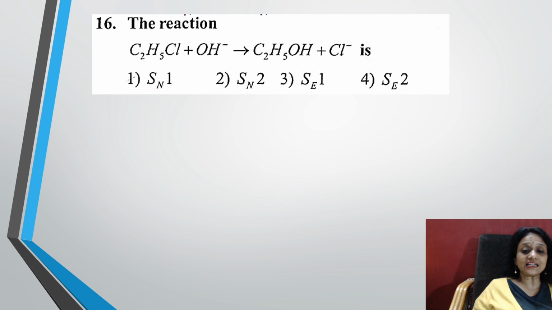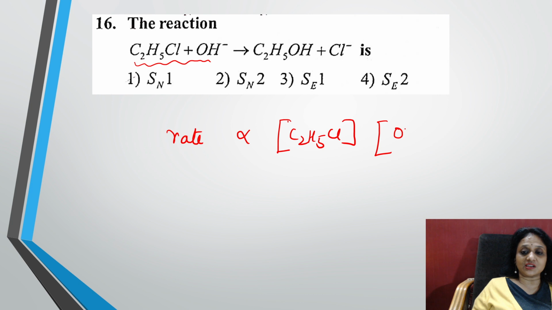Now let's see one more question. The 16th. The reaction C2H5Cl plus OH minus gives C2H5OH plus Cl minus. What is this reaction? Now you see, students, in the rate determining step, two molecules are participating. So the rate depends on two concentration terms, one is this and one is this.